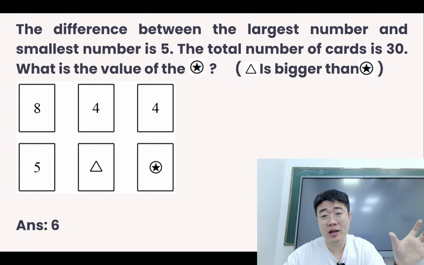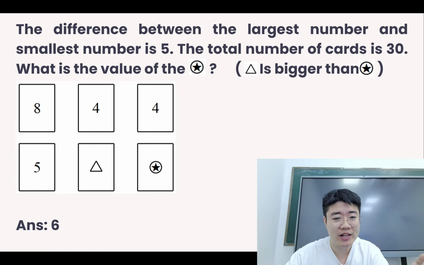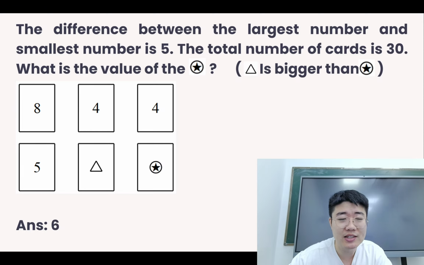And then this one actually is quite easy. Just find the sum of the remaining 2 cards. And from there, one is bigger than the other. So you can figure out that this answer will be 6.